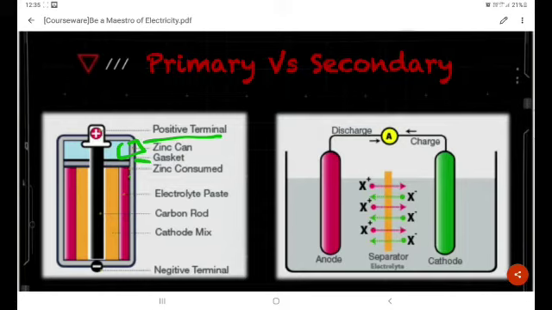Then zinc is consumed over here. Then the electropositive waste. Then the carbon rod. Then the cathode mask. Then the secondary cells. These secondary cells will also charge and discharge. That is called a secondary cell.